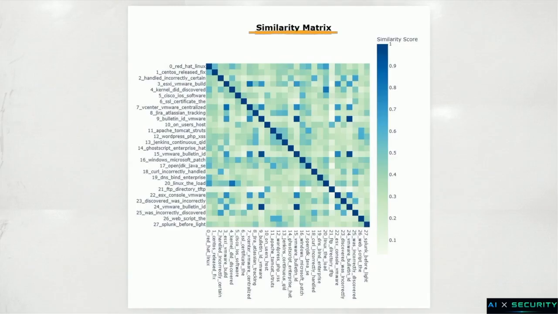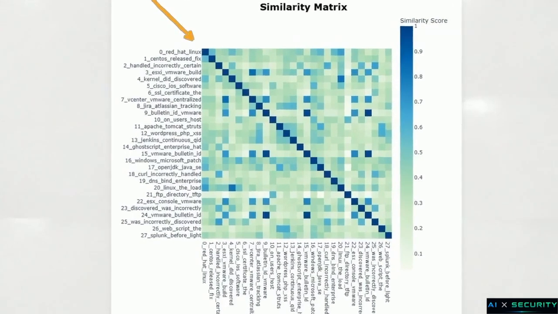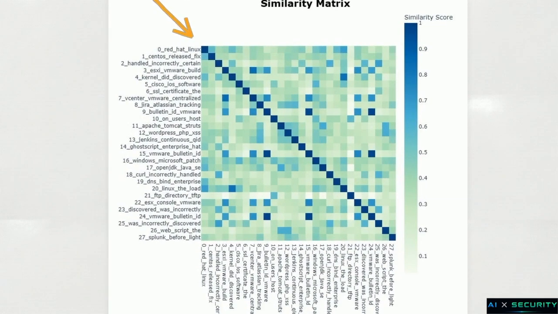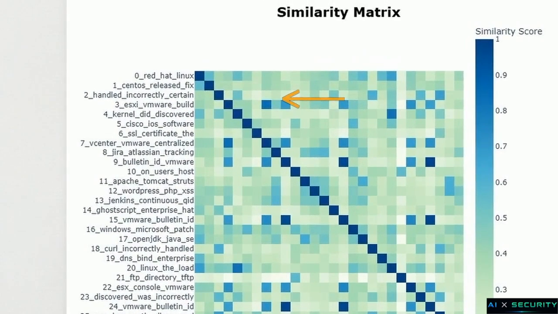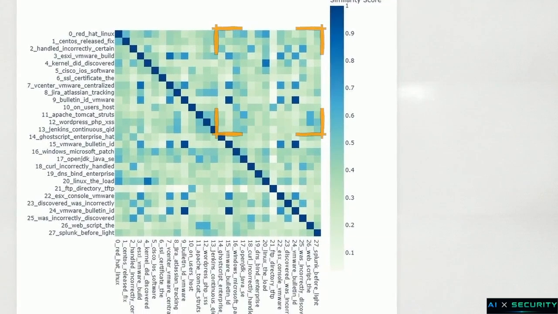This is a similarity matrix, providing the mathematical proof used to verify these thematic overlaps across the dataset. The strong diagonal line across this graph represents each topic perfectly matching itself. But if we look at the off-diagonal dark blue squares, we find confirmation that seemingly distinct operating system bugs share underlying threat attributes in the text descriptions. Conversely, the lighter green regions confirm that the models set strict contextual boundaries, separating unrelated software threats.